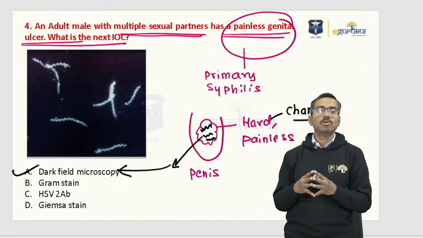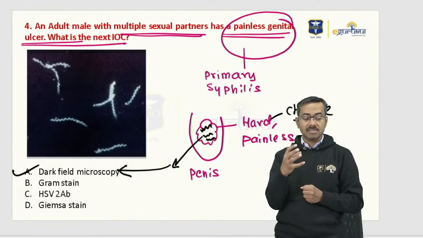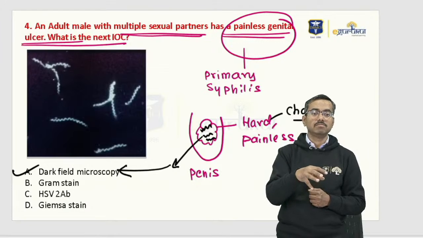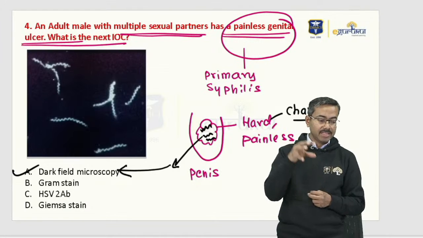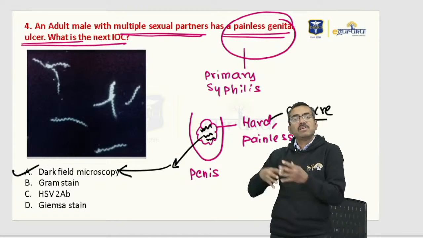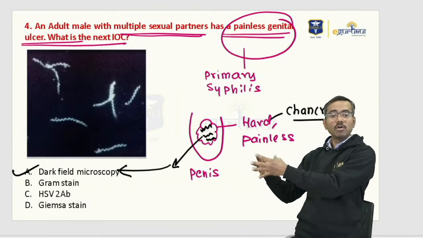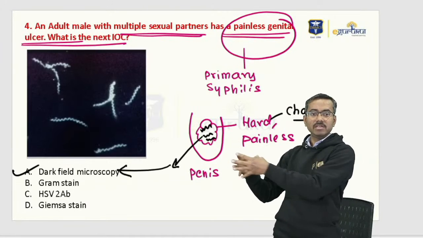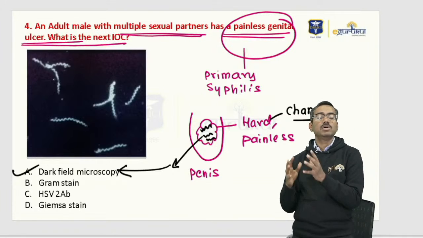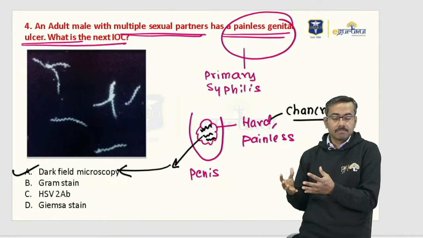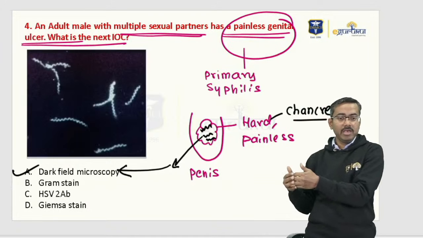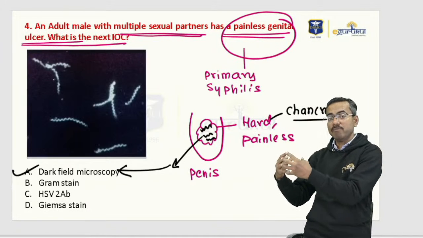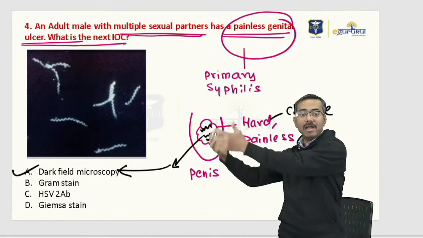The reason you can't do a blood test is because the spirochetes, the treponemes, are inside the ulcer only. If they are in the ulcer, they have not gone into the blood. And if they have not gone into the blood, you can't do a blood test. So that's why you can't do the standard test called VDRL. VDRL is a blood test, but for that you need the organism to have gone into the blood.